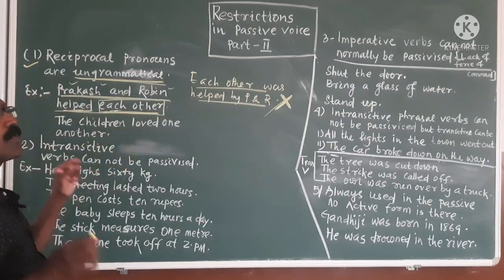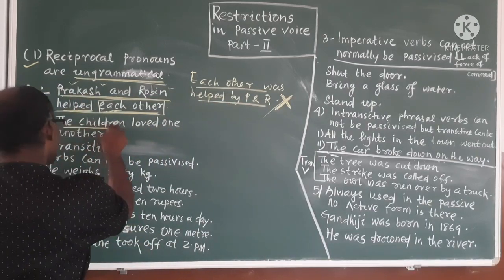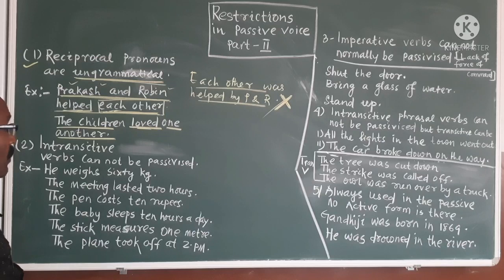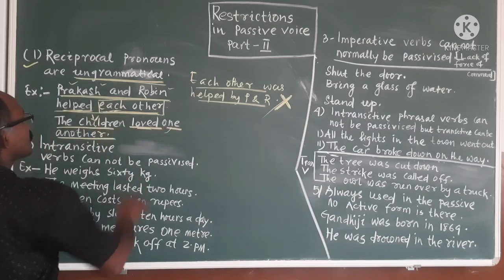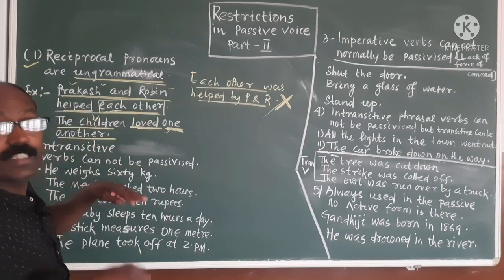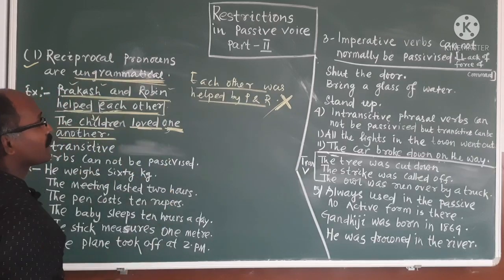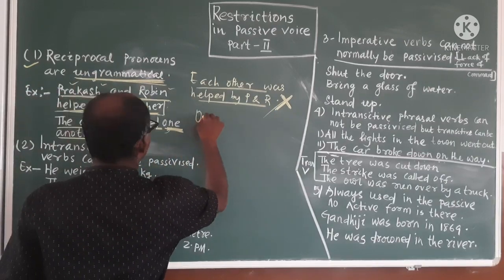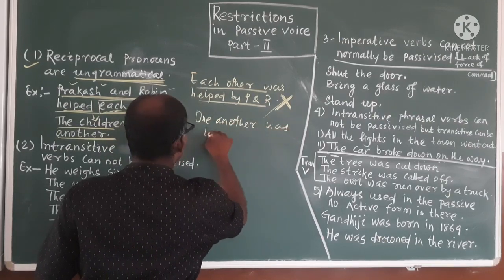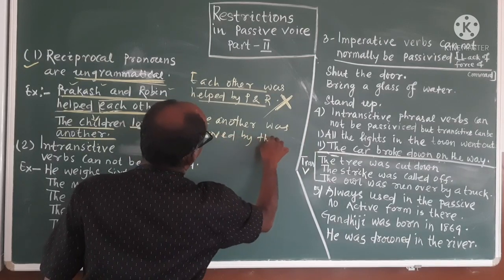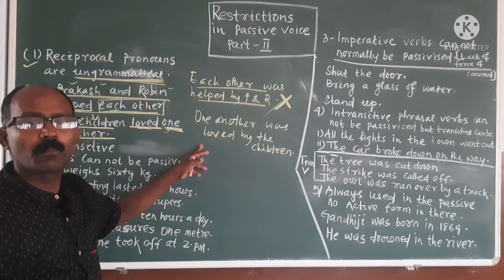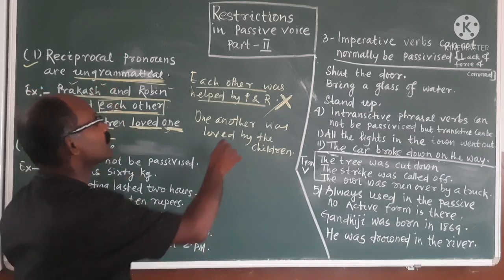Again, the children loved one another. Okay, the children is the subject, verb is loved, one another. You are thinking it is the object, but this object is related to children. That means each other. That means the pronoun is reciprocal. So reciprocal pronouns are ungrammatical. If you make it, one another was loved by the children. According to you, it became passive voice. But according to the rule, it is wrong.